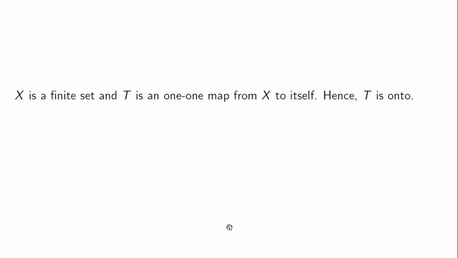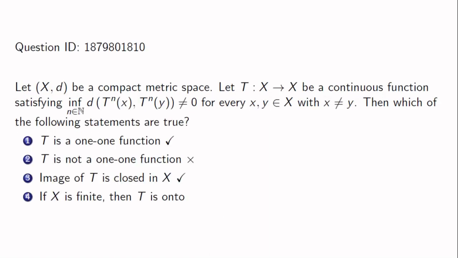We have already seen from option 1 that T is an injective function from X to itself. Now if X is finite, then T is an injective function from a finite set to itself, and hence T has to be onto or surjective. Thus option 4 is also correct, and thus our correct options are 1, 3 and 4.